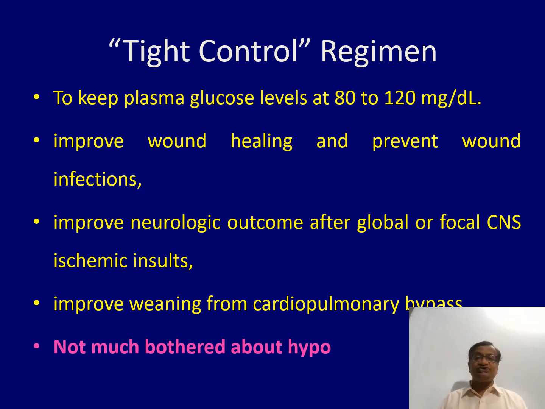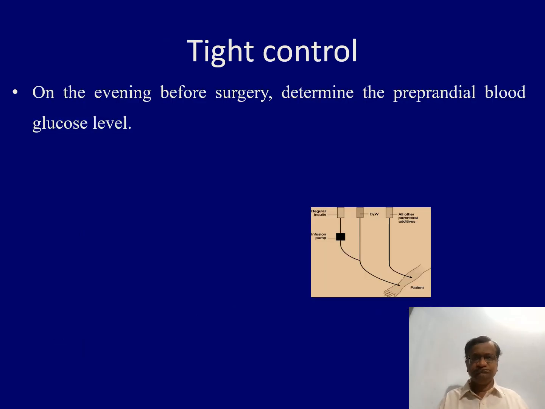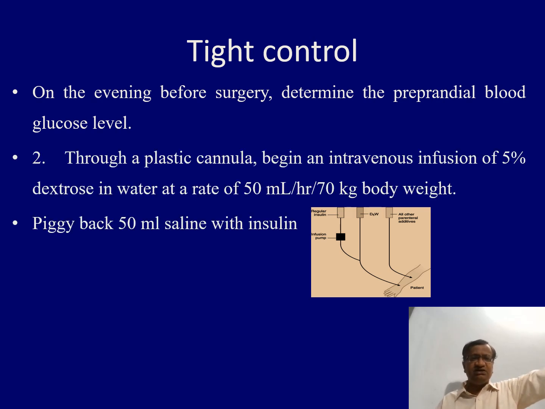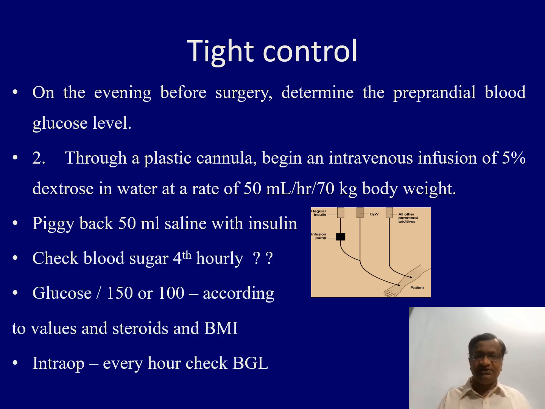To keep plasma glucose tight, this is non-tight. Now tight control: glucose should be around 100 only. It improves neurological outcome. We are not bothered about hypoglycemia. We want good healing, good result. We don't want catabolism. In the evening, you find out the preprandial sugar, and then start 5% dextrose at 50 ml per hour, and piggyback with 50 ml saline with insulin.